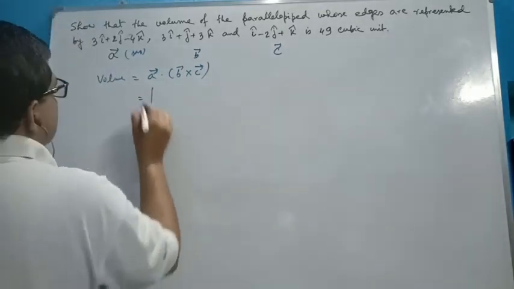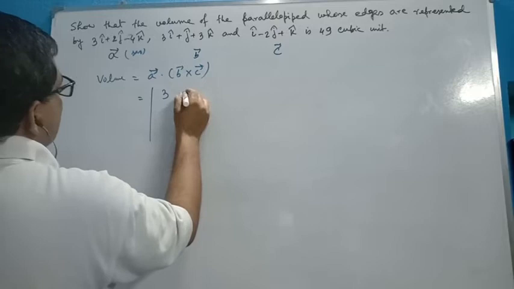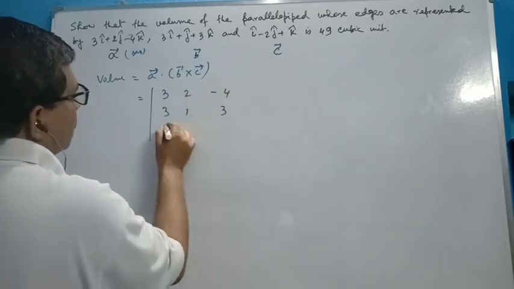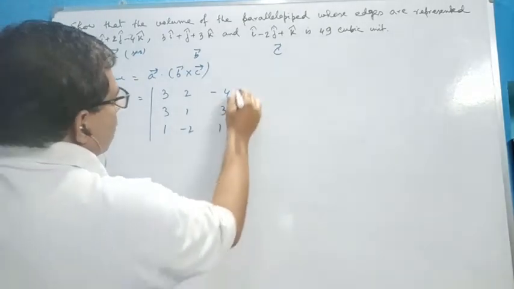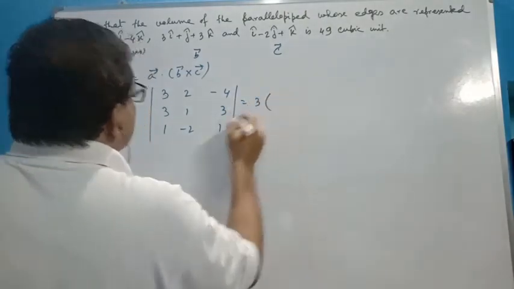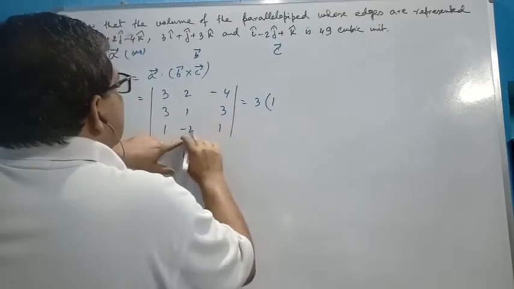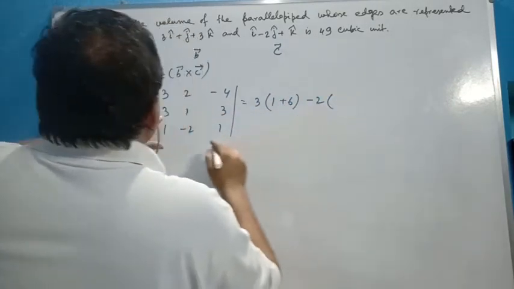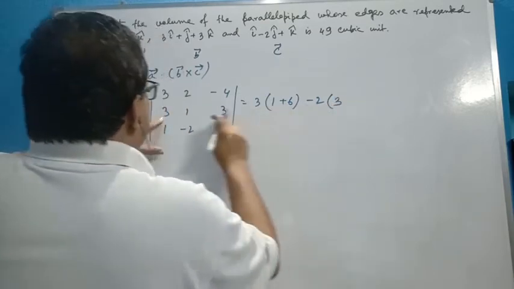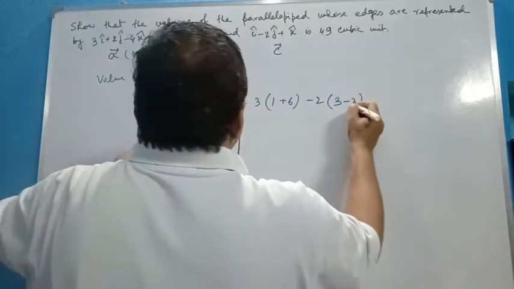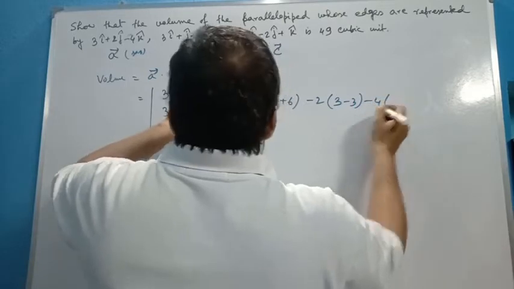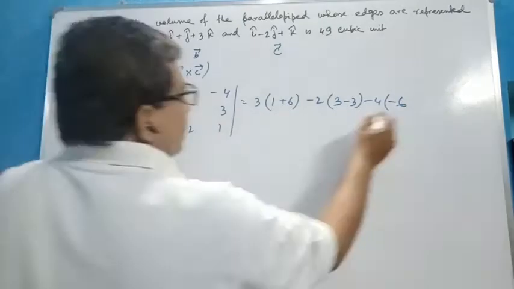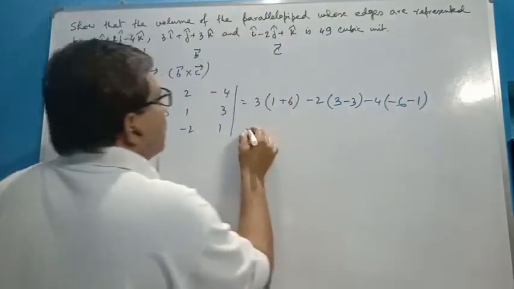That means take the determinant 3, 2, minus 4, 3, 1, 3, 1, minus 2, 1. That is 3 into 1 ones are 1 plus 6, minus 2 into 3 ones are 3 minus 3, minus 4 into 3 into 2 minus 6 minus 1. So we get how much?